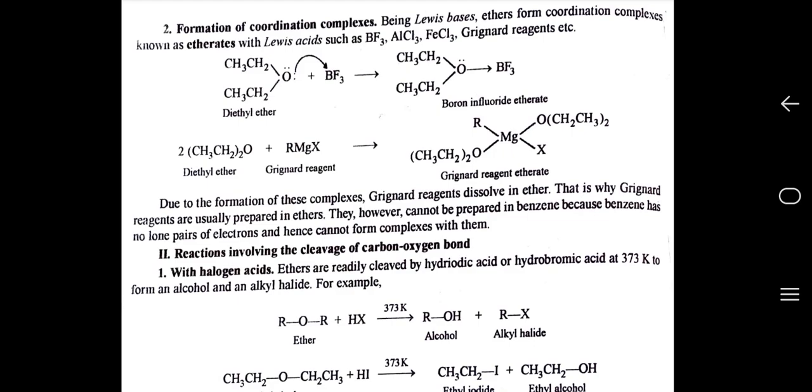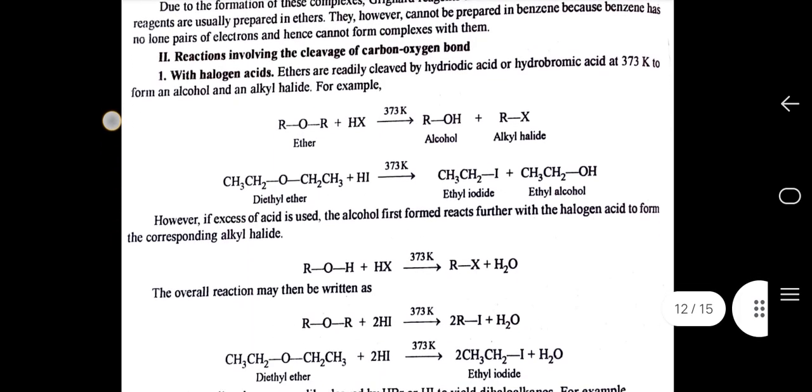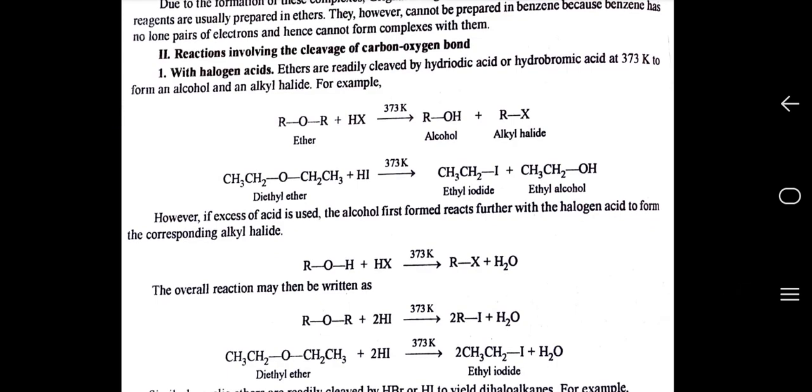Second, reaction involving the cleavage of the carbon-oxygen bond. First, with halogen acid. Ethers are readily cleaved by hydriodic acid or hydrobromic acid at 373 Kelvin to form an alcohol and alkyl halide. For example, ether in the presence of HX gives alcohol and alkyl halide at a temperature of 373 Kelvin. However, if excess of acid is used, the alcohol first formed reacts further with the halogen acid to form the corresponding alkyl halide.